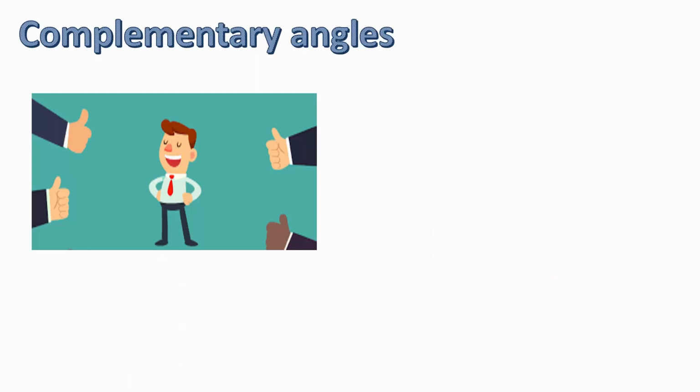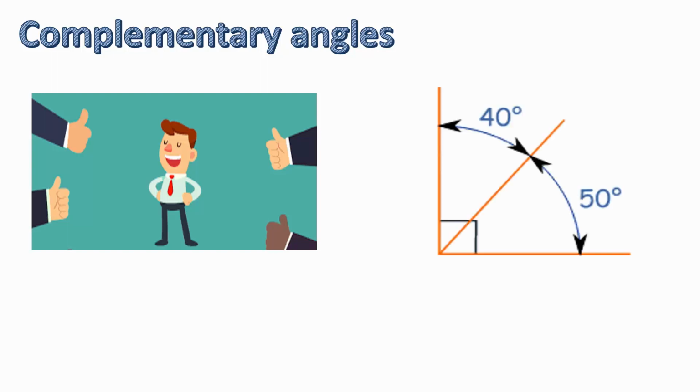Complementary angles. To suck up to their employer, employees may look at all angles and also compliment their boss, just as you can see there. However, in this case, complementary angles are angles whose sum is 90 degrees, such as 40 and 50, which of course makes 90 degrees, or a right angle.